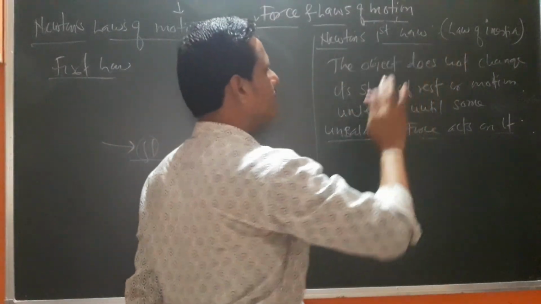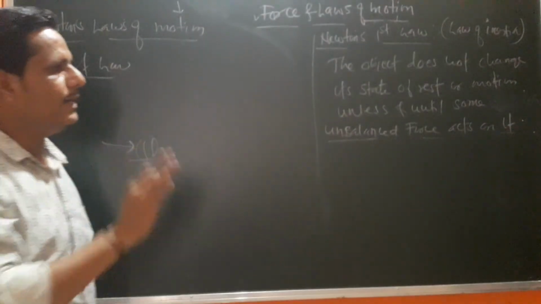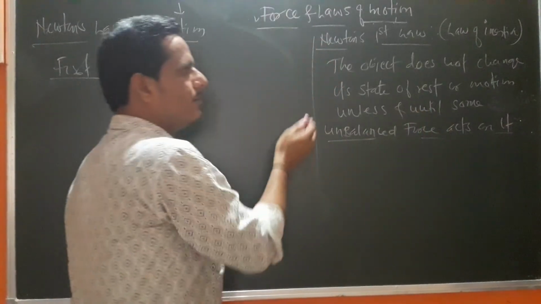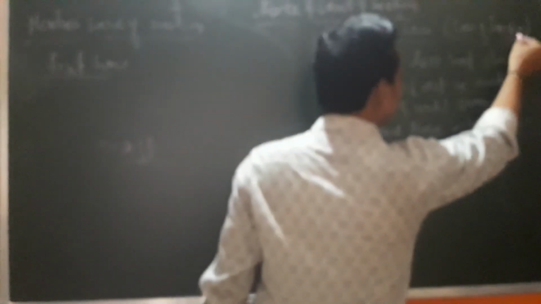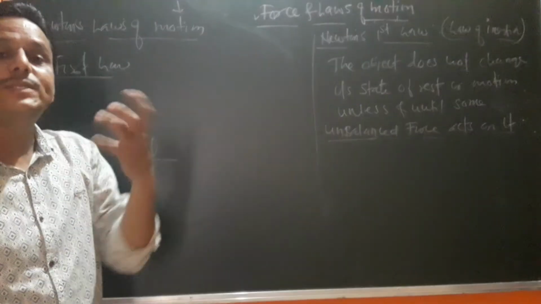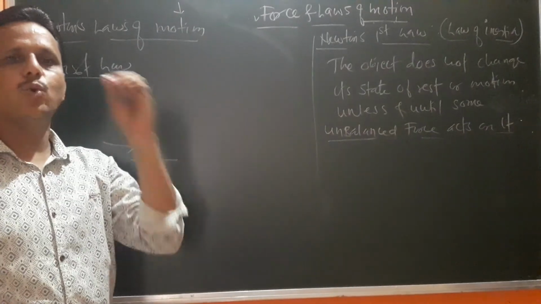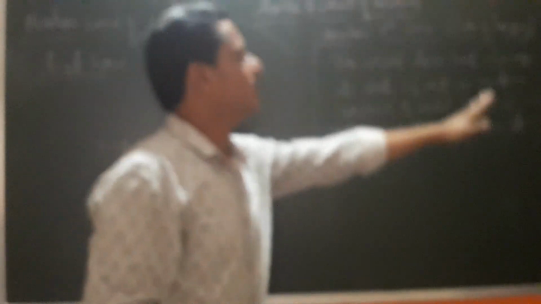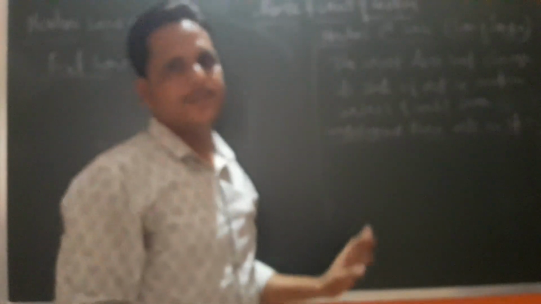The object does not change its state of rest or motion unless and until some unbalanced force acts on it. Here the concept of inertia comes, so that is why it is also known as the law of inertia. Why does it not change its state of rest or motion? Because of its inertia, the object's inertia, because the property itself indicates that it tries to oppose a change in its state. So it is related to inertia, and it is called the law of inertia. Okay, thank you.